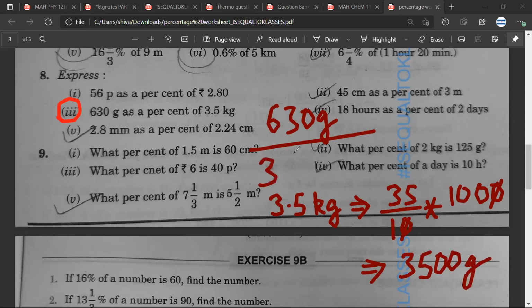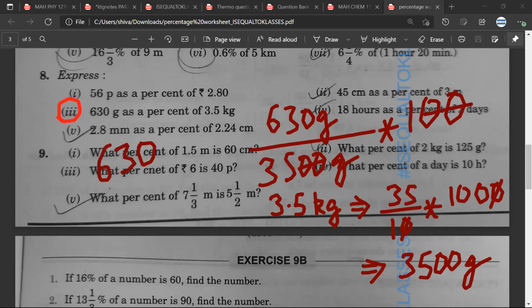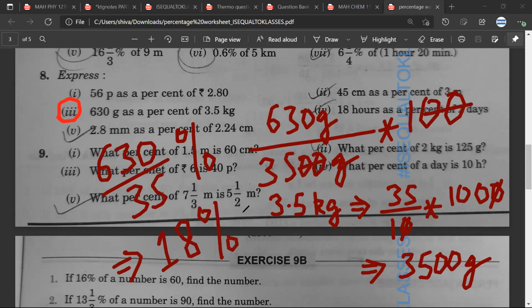Yes, sir. 630 upon 3,500 into 100, so 0 can be cut. 63 upon 35. So if you calculate 630 upon 35, do you have the answer? I didn't calculate for that, I'll just do it. Satya, any doubt?